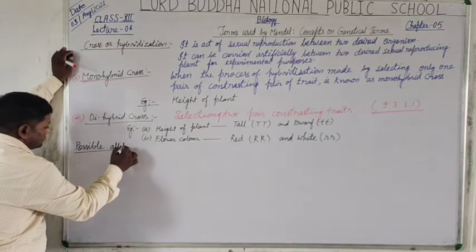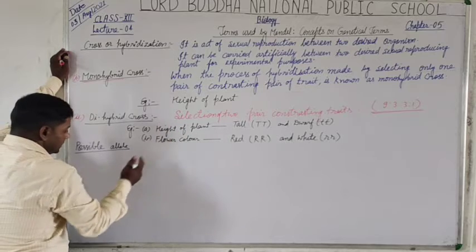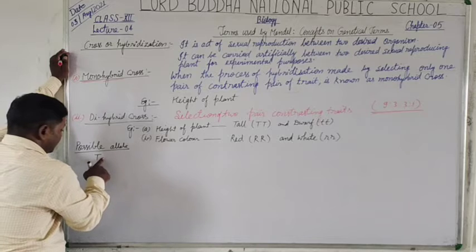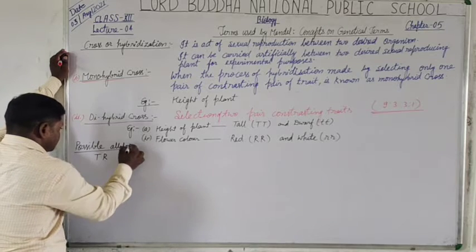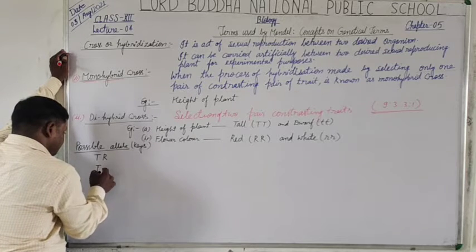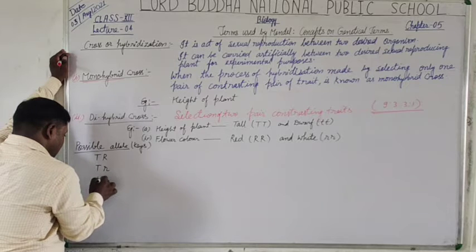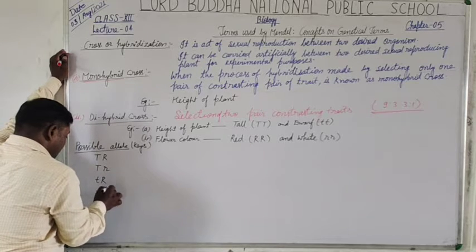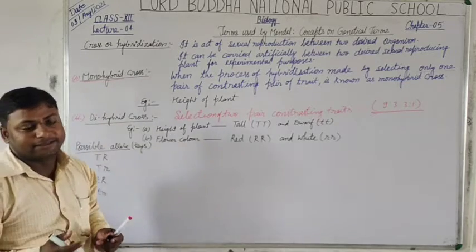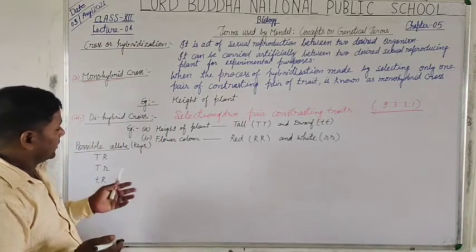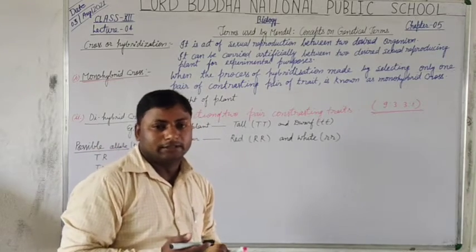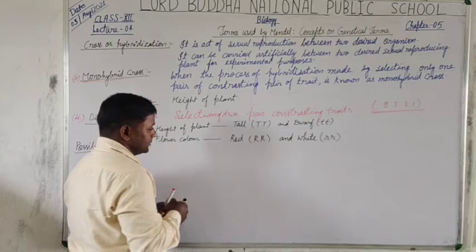Now the possible alleles from these both characters are capital T capital R, capital T small r, small t capital R, and small t small r. These are the possible contrasting alleles which are passing from one organism to another during the hybridization process.